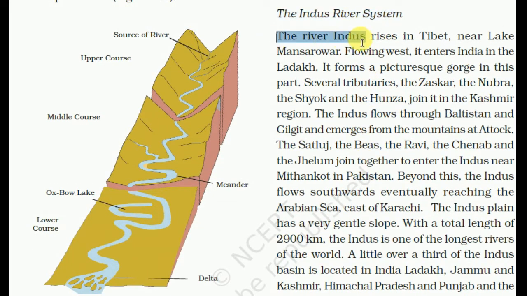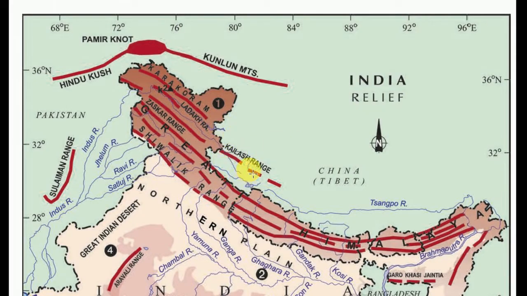So we will first of all talk about the Indus river system. The river rises in Tibet. So where does it rise? It rises in Tibet. I will show you one map for clarification. So friends, you can see here that this is Tibet and this is the Indus river.